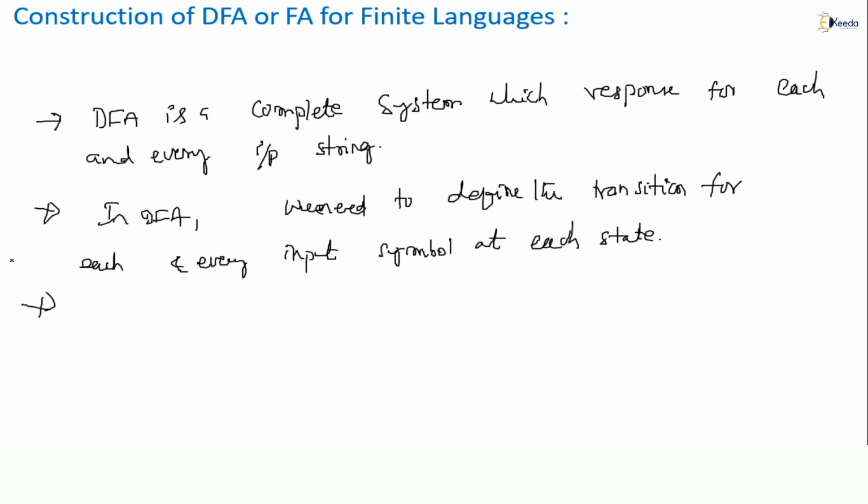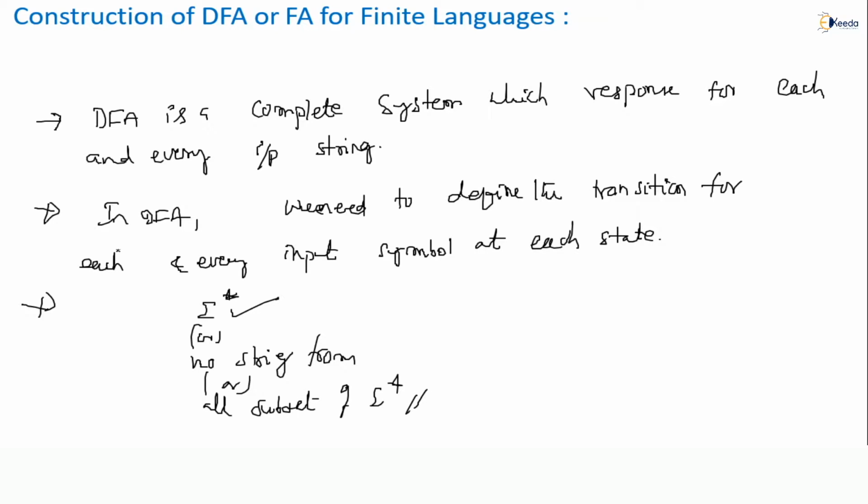Next point: DFA is defined for the universal language. Write down, DFA is defined for universal language sigma star. Sigma star is the universal language that we know, and it may accept sigma star, or no string from sigma star, or any subset of sigma star. So these are the possibilities.